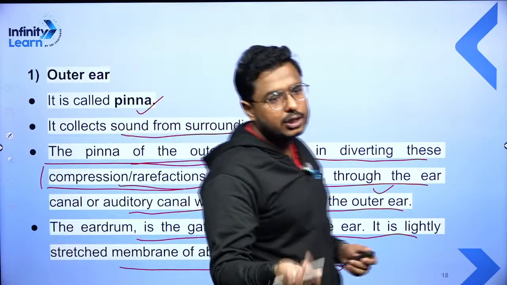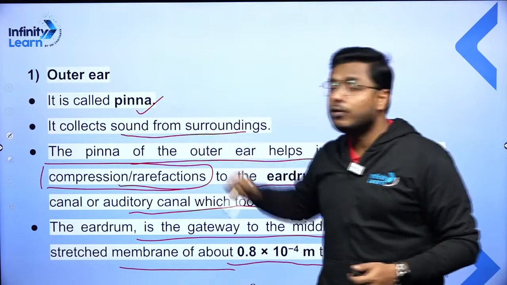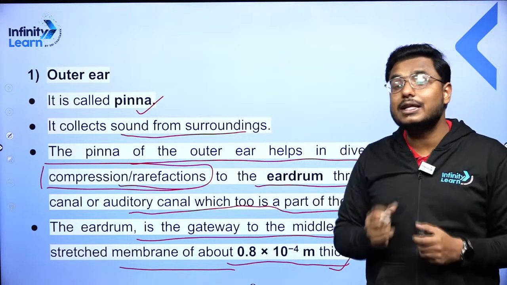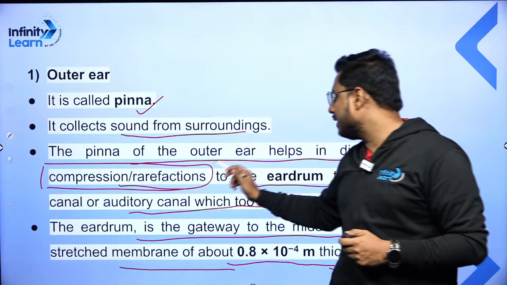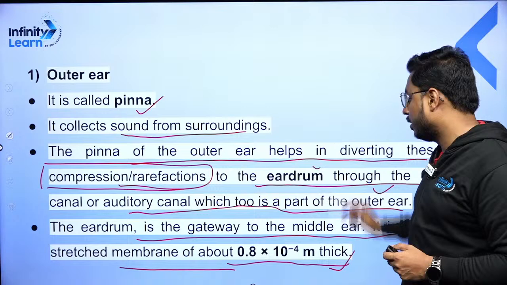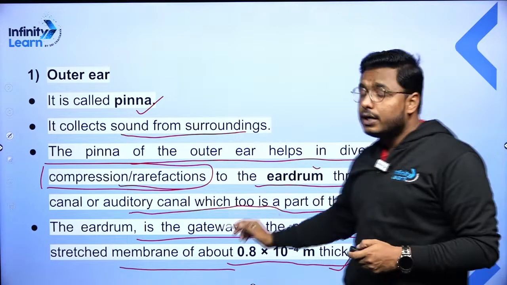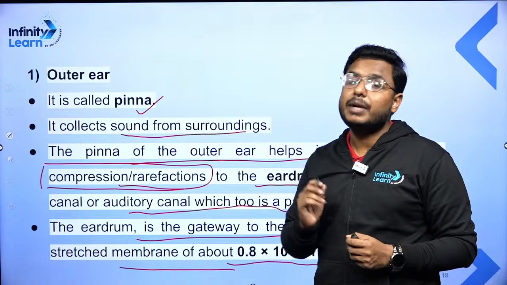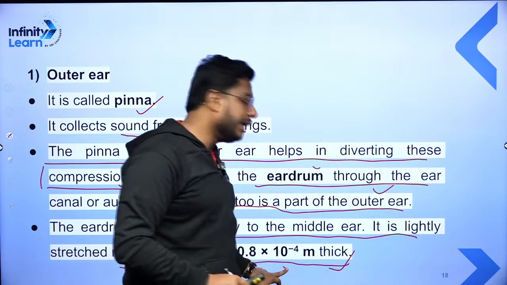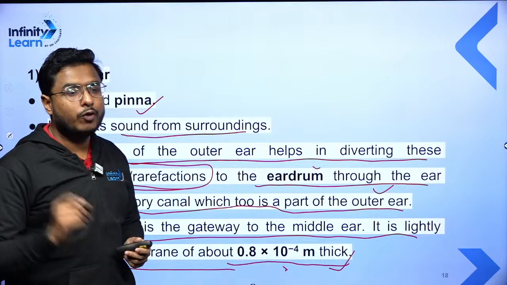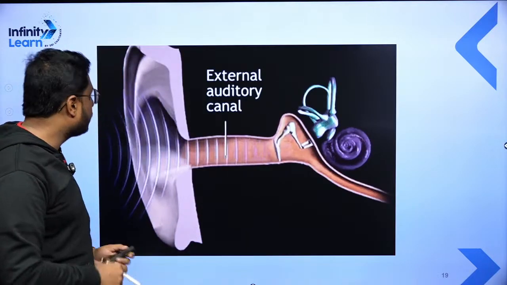जल्दी से revise कर देते हैं जिन बच्चों ने अभी join किया है. Outer ear, the very first part here is a pinna. What is the work of pinna? To collect the sound from the surroundings which is coming and diverting these compressions and rarefaction to the eardrum by the auditory canal or ear canal. Eardrum is the gateway of the middle ear, which is about 0.8 × 10^-4 meter thick. Moving ahead, this is how it is working.